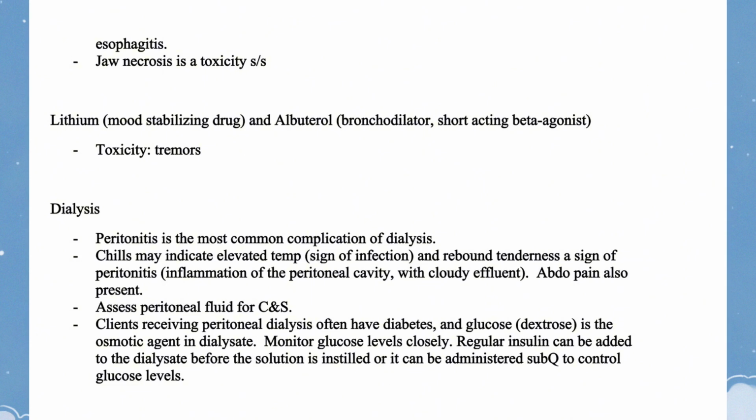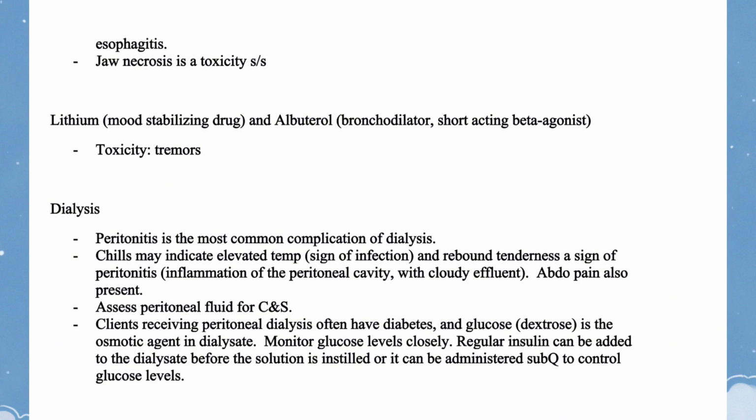Chills may indicate elevated temp, a sign of infection, and rebound tenderness, a sign of peritonitis, inflammation of the peritoneal cavity, with cloudy effluent. Abdominal pain also present. Assess peritoneal fluid for culture and sensitivity.